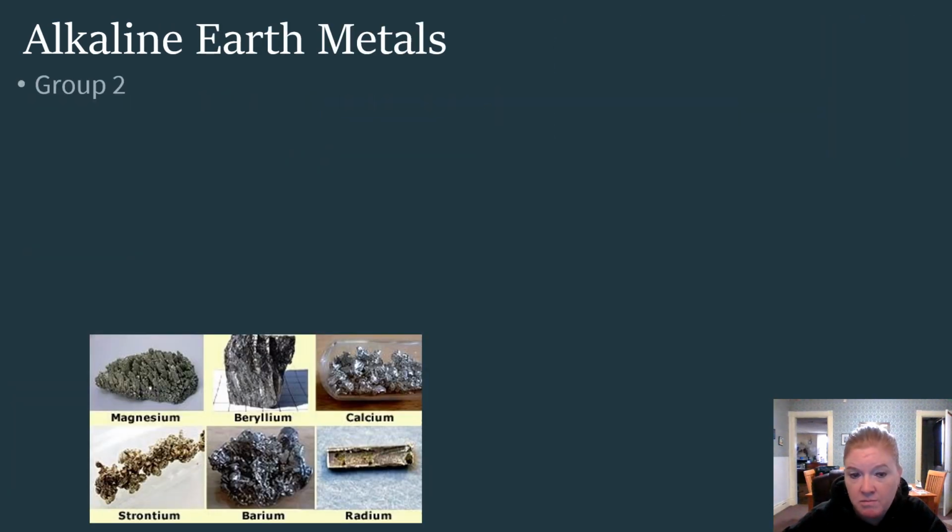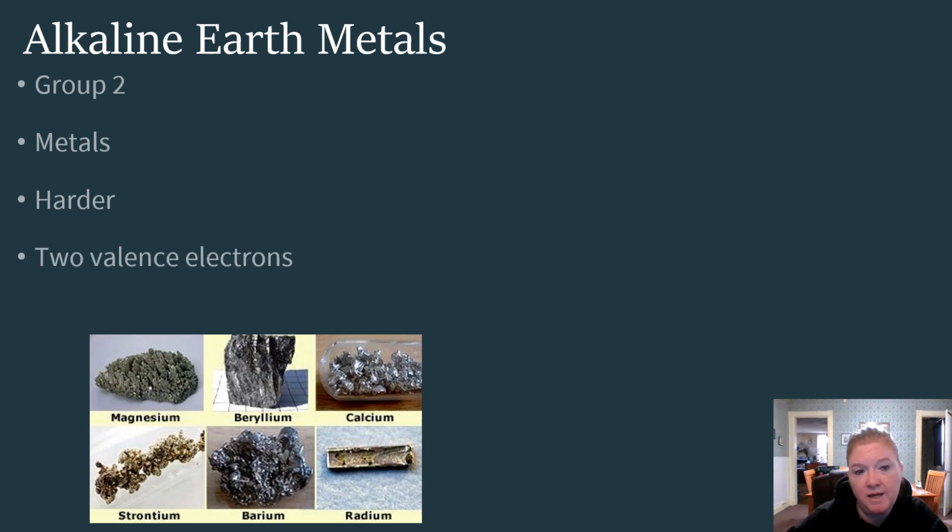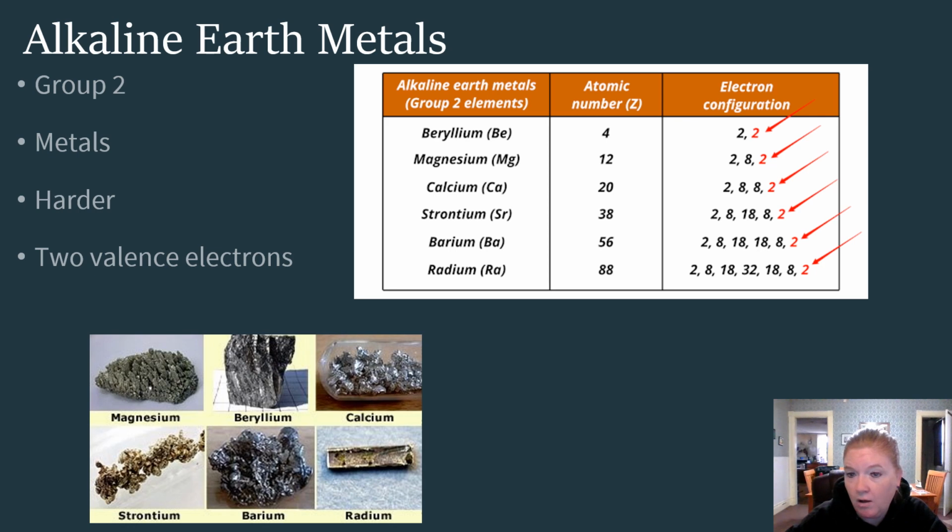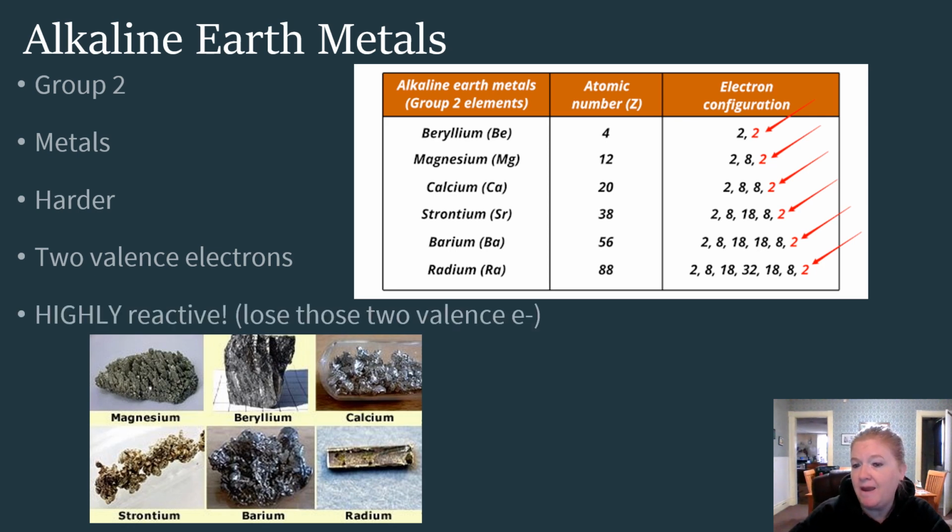Now, alkaline earth metals, group 2, also metals. They are harder than those in the alkali metals, and they have 2 valence electrons. So they all end with 2 in their electron configuration, so they have 2 valence electrons. They are highly reactive, so they will give up, here you go, fine, take them. I don't need them. They will give up those electrons easily, just not as easily as the alkali metals. So alkaline earth metals are reactive, very reactive, highly reactive, just not as much as alkali metals.